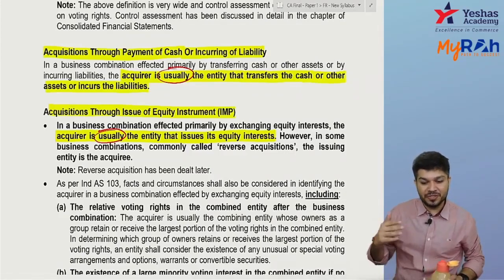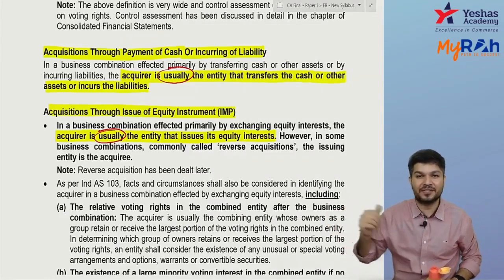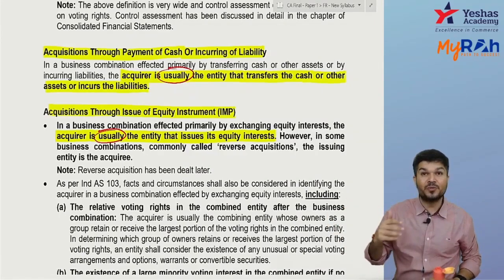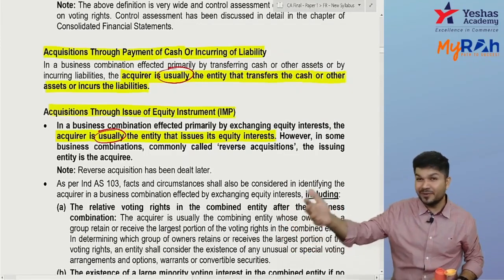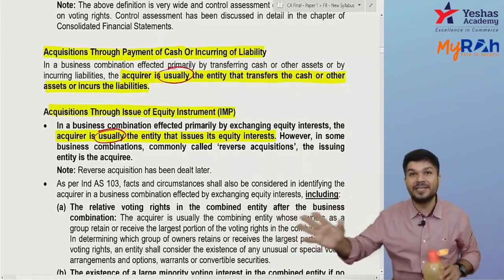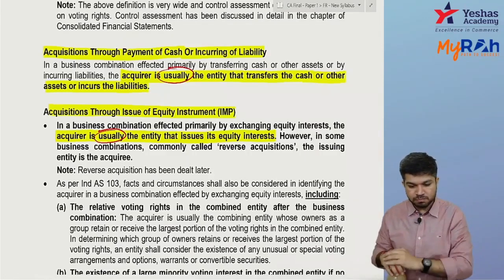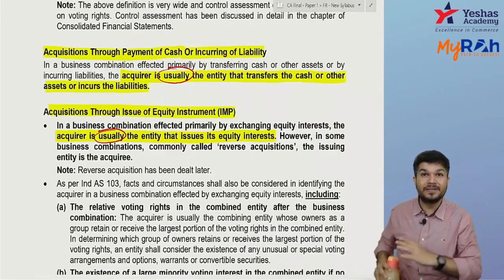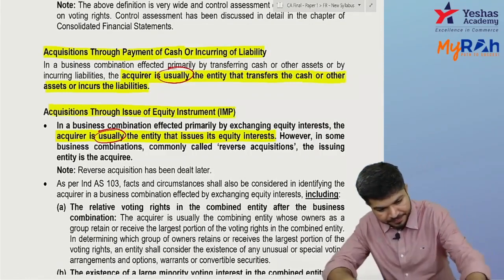When acquisition is through cash, the acquirer is usually the entity which pays cash. If acquisition is through issue of equity instruments, the acquirer is usually the entity which issues equity shares. So I'm getting your assets and liabilities, I'm giving my equity shares. Did you understand?